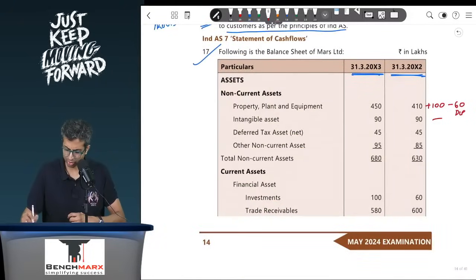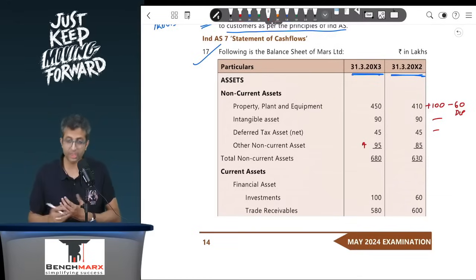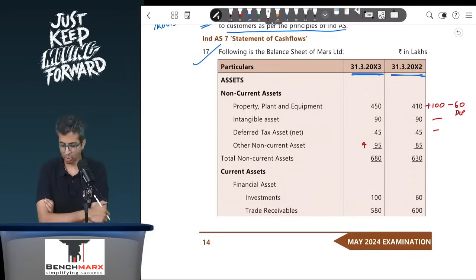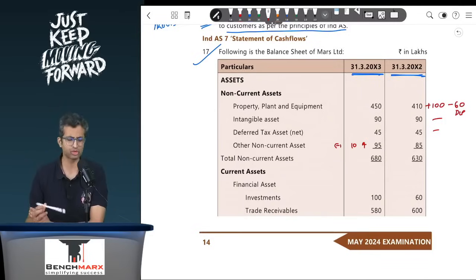Intangible asset, there is no change. Deferred tax asset, no change. Other non-current assets, there is an increase. Now we have not been told whether this is operating in nature or investing in nature. Institute can assume either of these. So over here, if you assume it to be operating in nature, there is an increase of rupees 10. If you assume that these are due to operating items, then you will take it as a reduction from your cash flow from operation. If you treat it as investing, then this would be a cash outflow from investing activities.